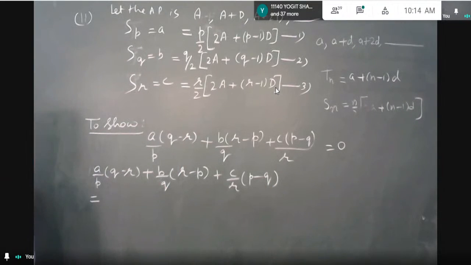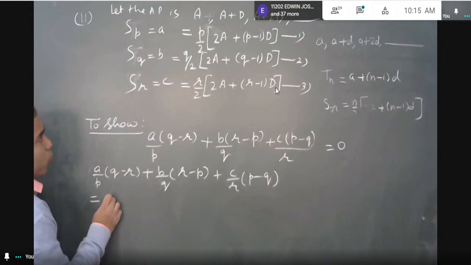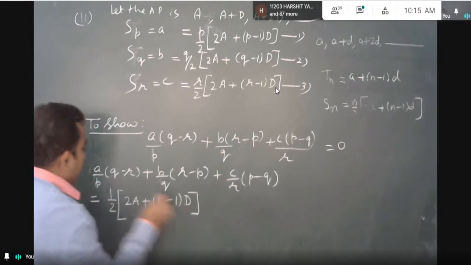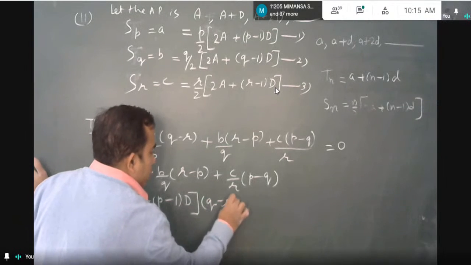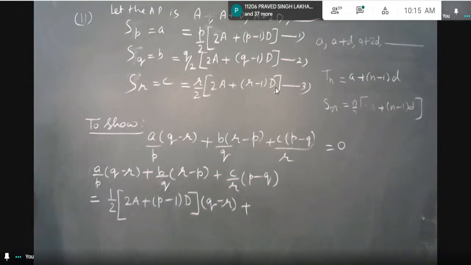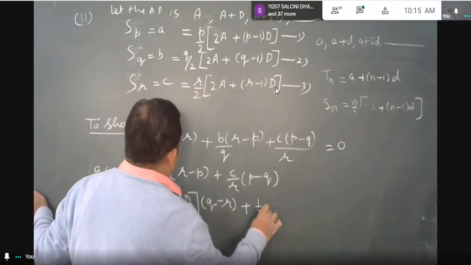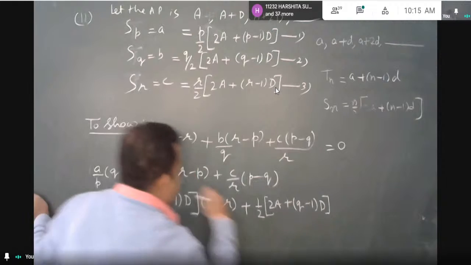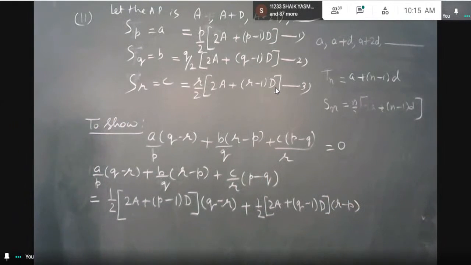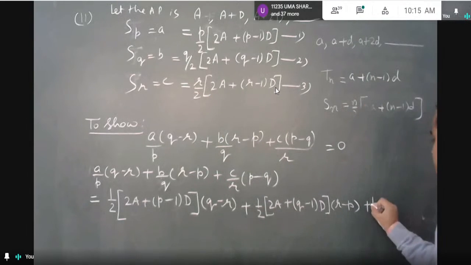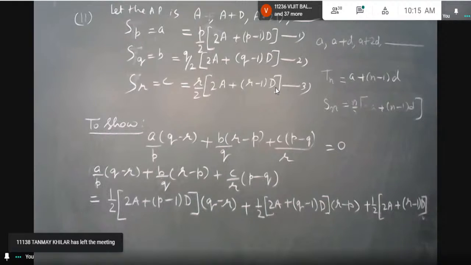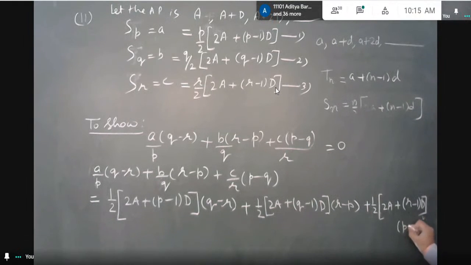And very easily you can put the value of this lowercase a upon p, which will be 1 by 2 (2a + (p − 1)d), and q − r is remaining, so q − r should be written, plus b upon q is half (2a + (q − 1)d) into this quantity r − p, okay, plus c upon r from here. c upon r will be half (2a + (r − 1)d) multiplied with p − q as it is.